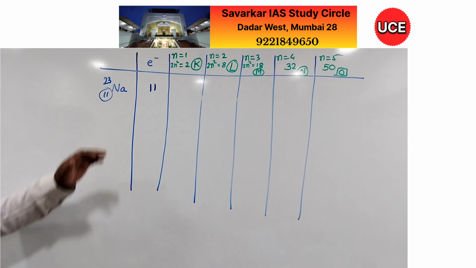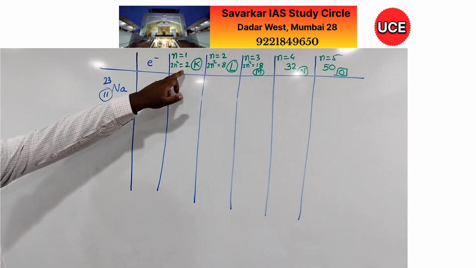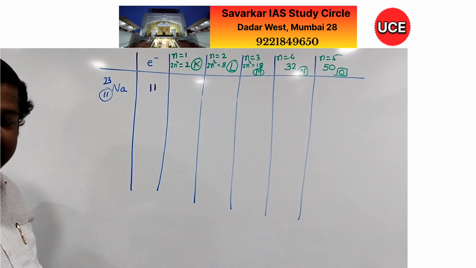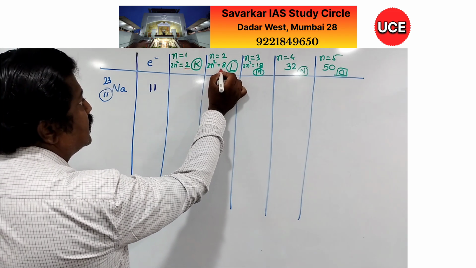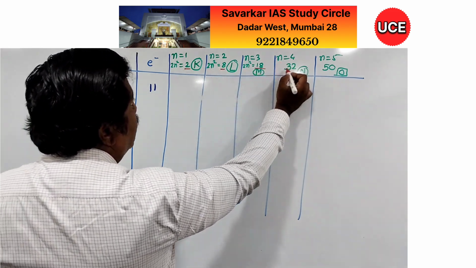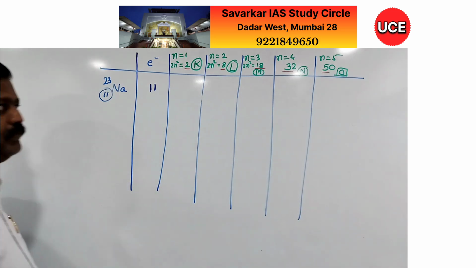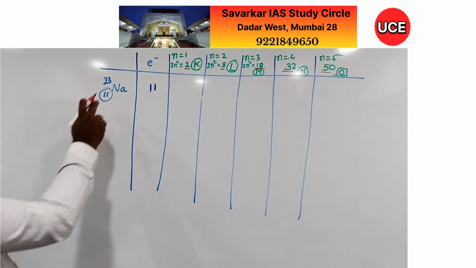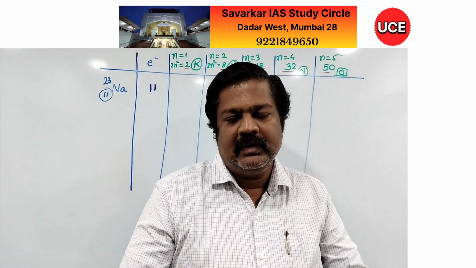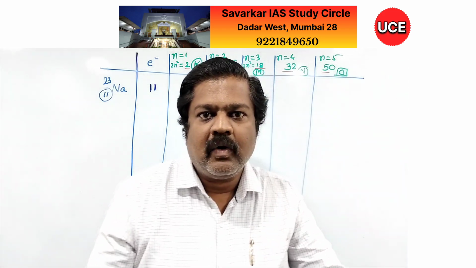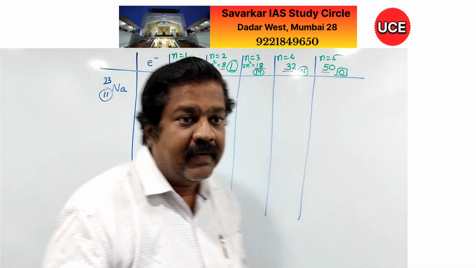So in the table we are writing out the number of electrons here. Every time you have to keep in mind: 2 electrons, 8 electrons, 18 electrons, 32 and 50. Now let us first go for sodium, atomic number 11. As the atomic number is 11, the number of electrons we have to assign there is also 11.